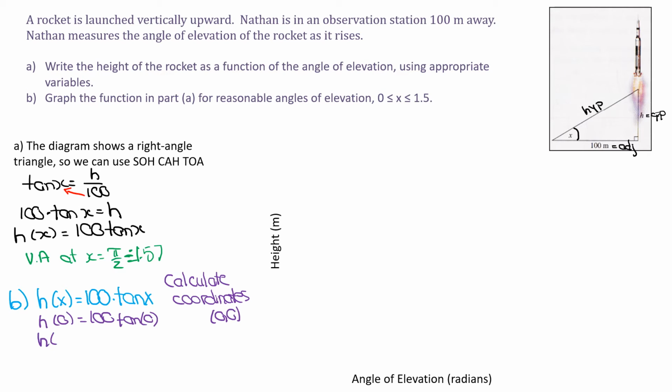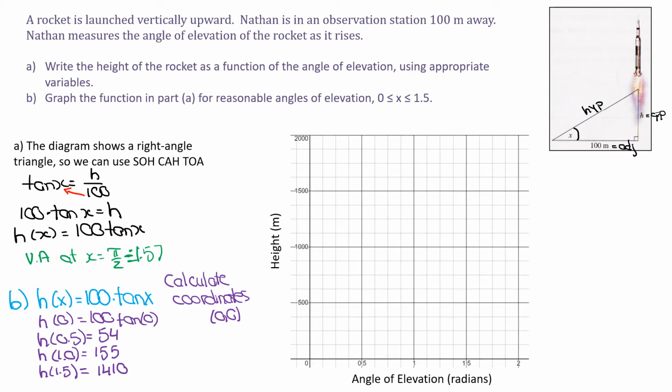H at 0.5, and then we'll go up to 1, and we'll do 1.5. I want you to calculate those, press pause, and then come back for the answers. So now we have an idea of what we can use for our scale. We got 1.5 to be 1,410, so now we can put a scale on everything.